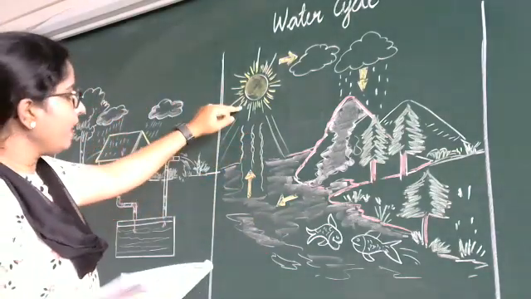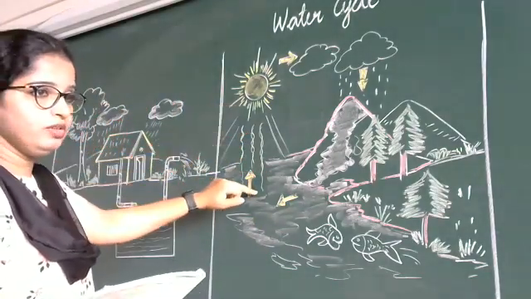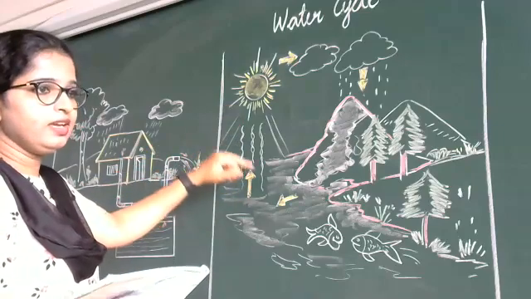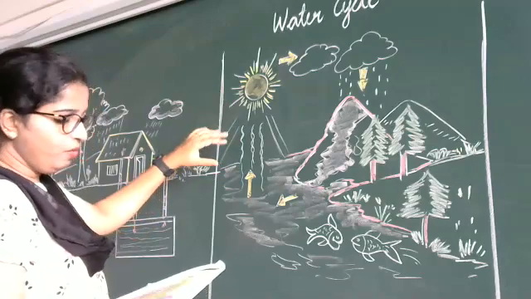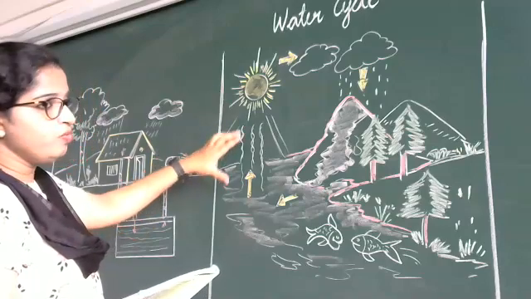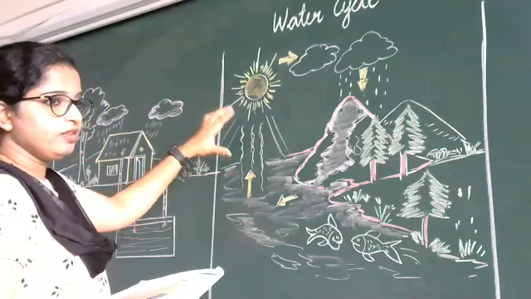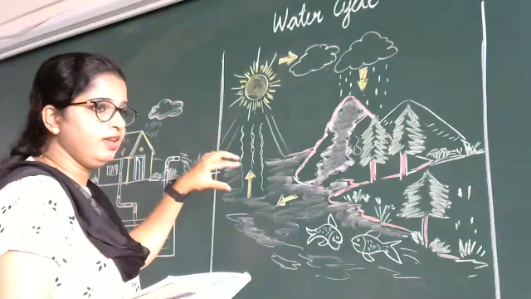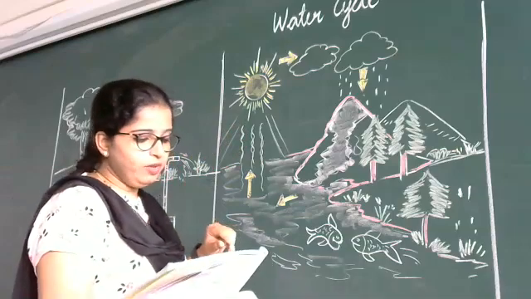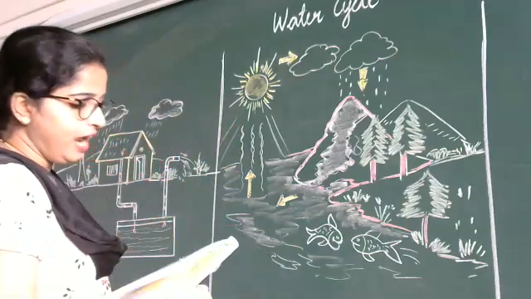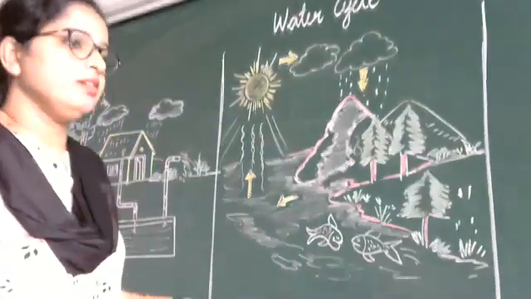See this, when the sun heats the water in river, lake, stream, sea, anything it is, hot water takes the form of water vapor. When water heats, it takes the form of water vapor. Water vapor goes up in the sky and forms cloud.